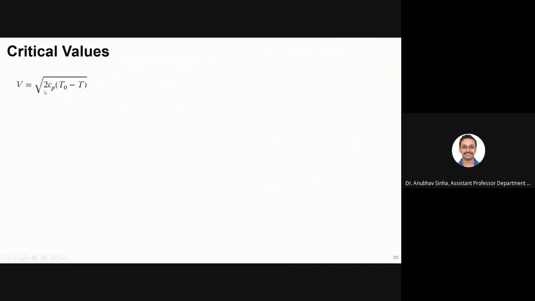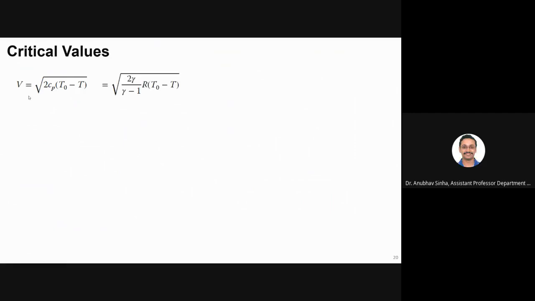Okay, so if I do that, can I write velocity in terms of this? Let us say V0 is 0. So T0 is remaining and V0 is 0, so I can just write root of 2 Cp delta T. Is this clear? How we have got this? Yes.